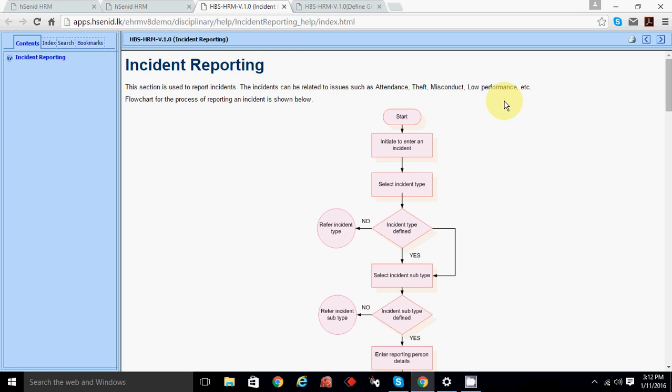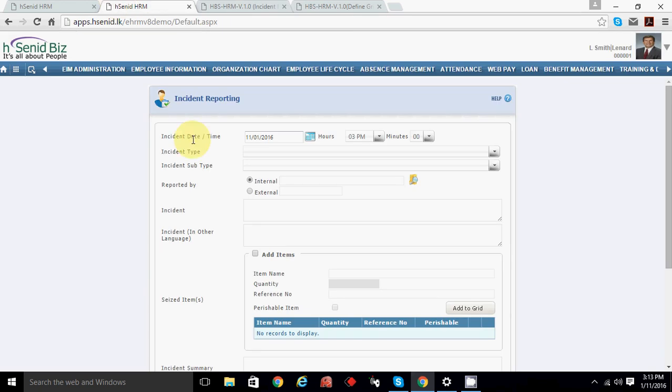If you go to this one, this section is used to report incidents. The incident can be related to acts such as attendance, theft, misconduct, low performance, etc. This is where an employee reports an incident, like recording a grievance.